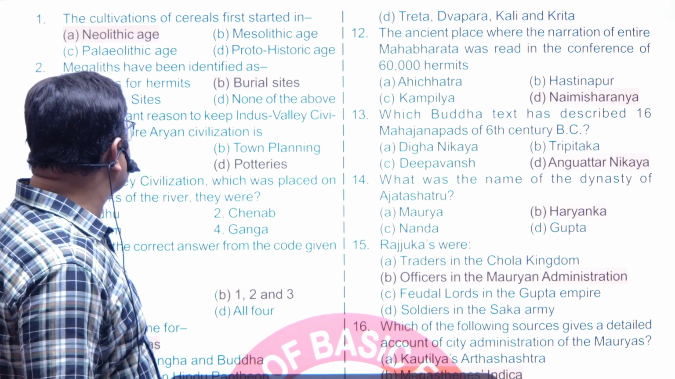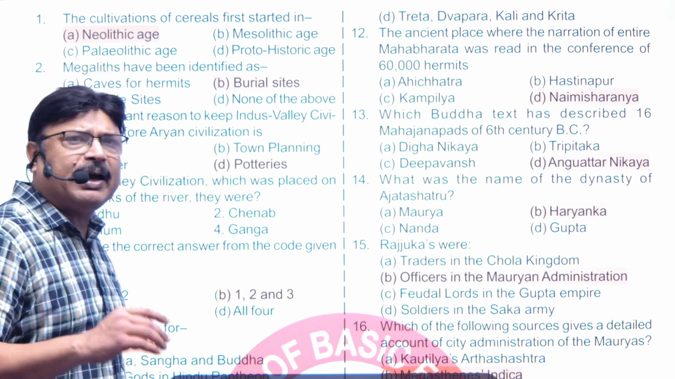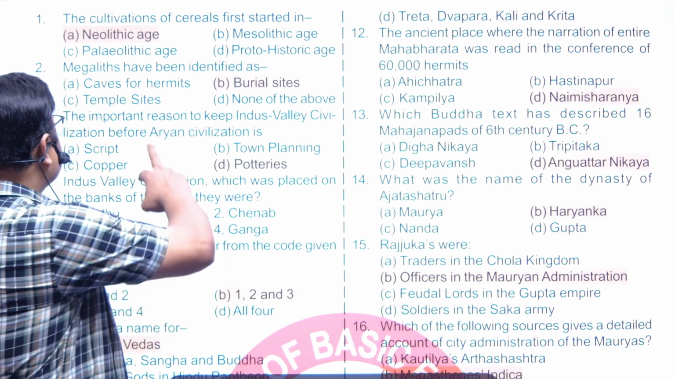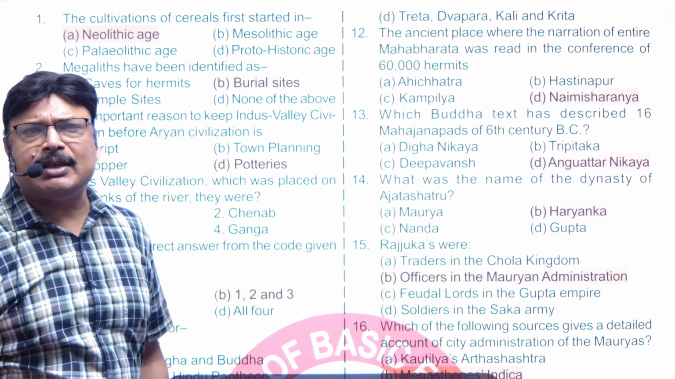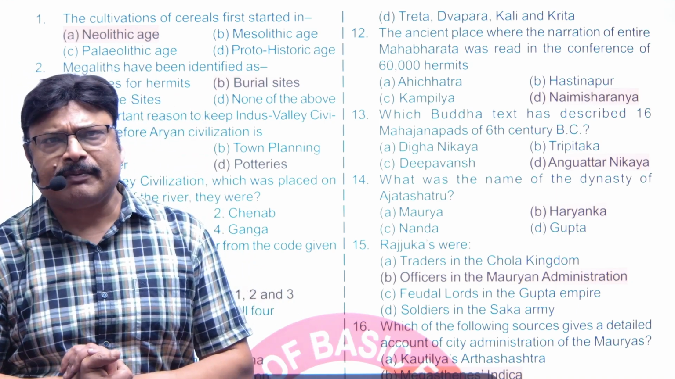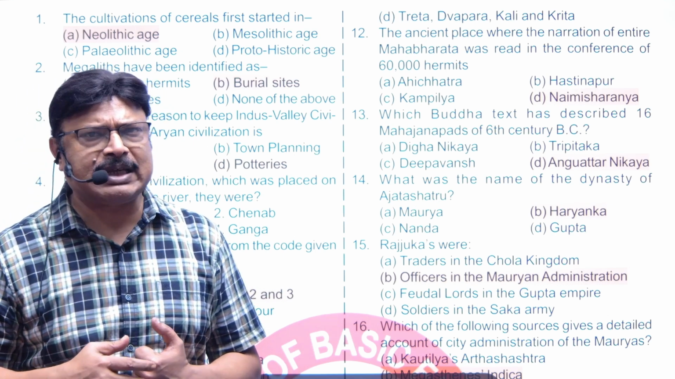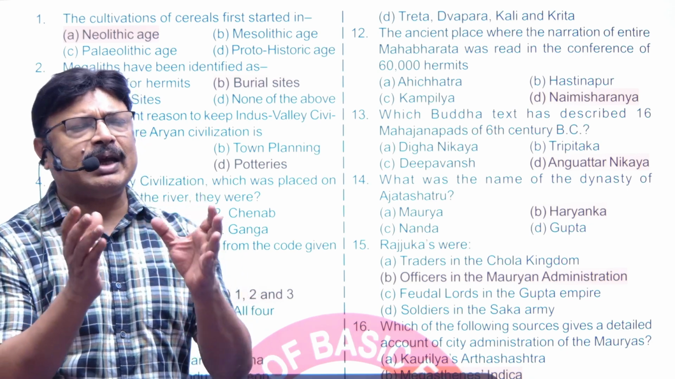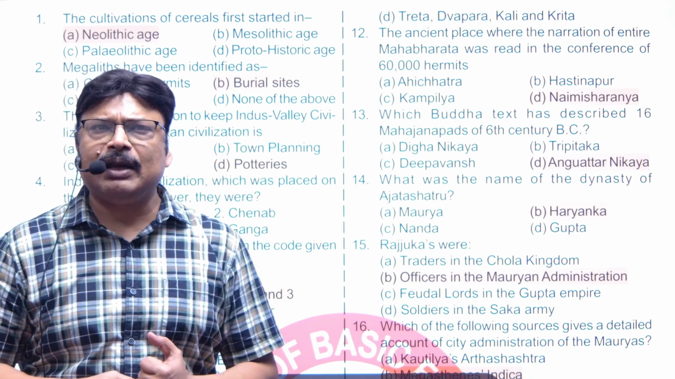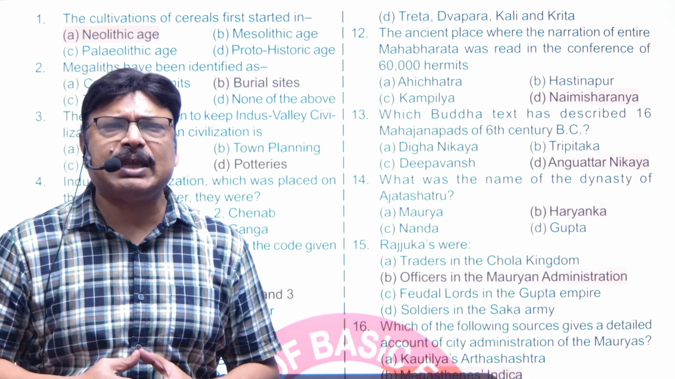The next question is: megaliths have been identified as. When we say megaliths, we have found the burial sites for the megaliths, and they have been found in South India and other places. So obviously the burial sites is the answer. We haven't found anything else except the burial site.